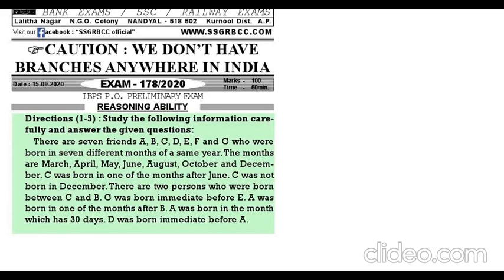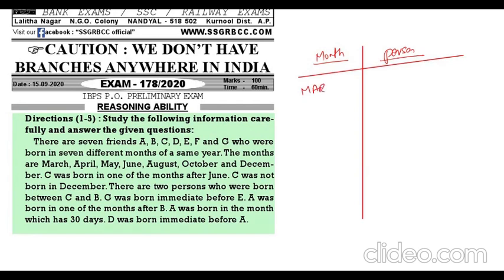Now all of you write down a 2 column table. First one is the month, and second one is the person. Below the months, you write down the names of the 7 months: March, April, May, June, August, October, December.